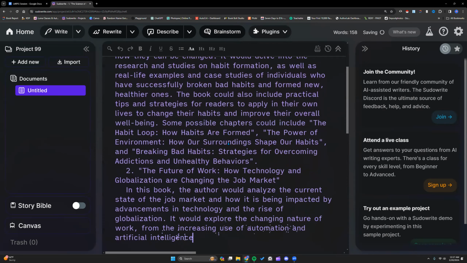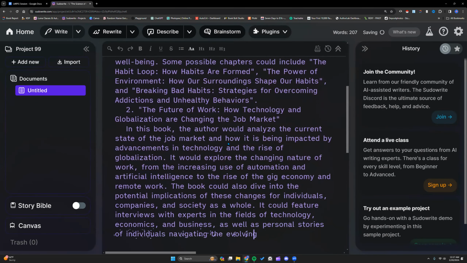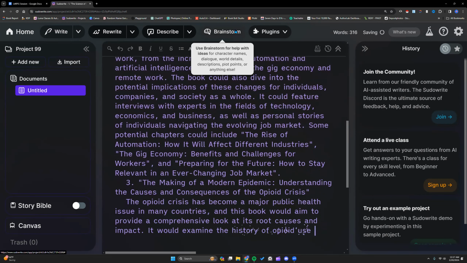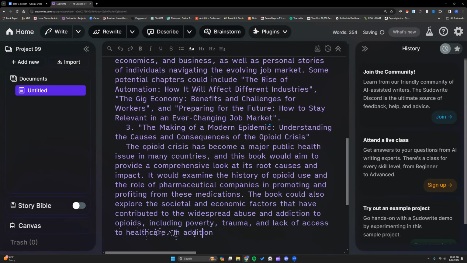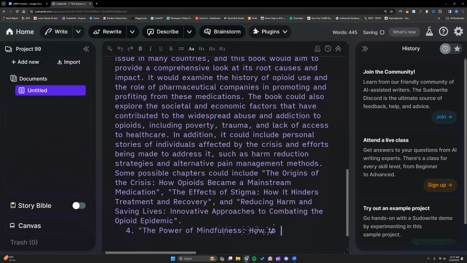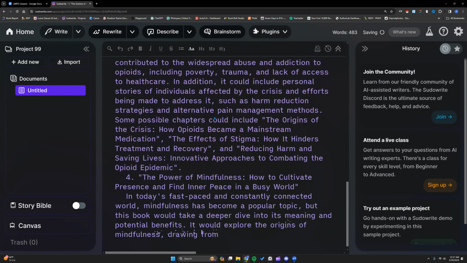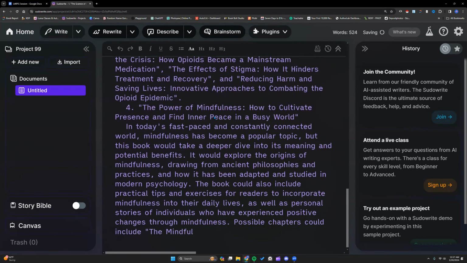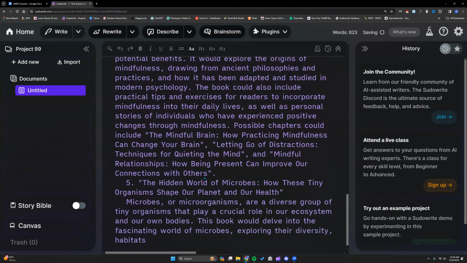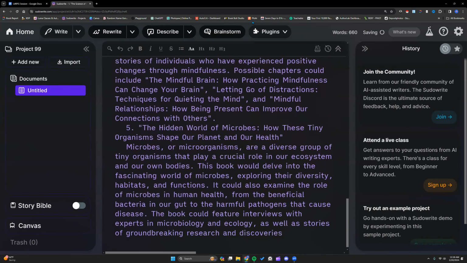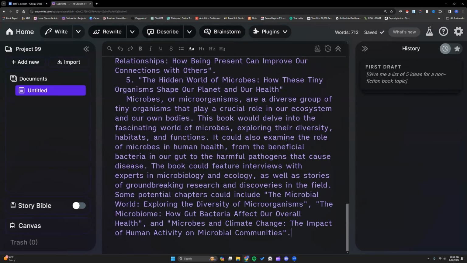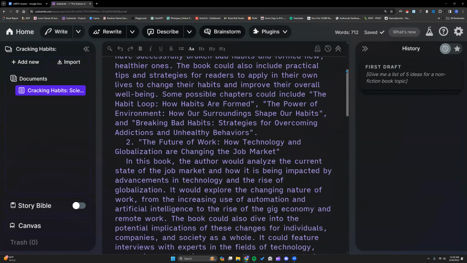Oh, but lengthy. I like that. Now, the main difference between Brainstorm, which we're going to use next, and First Draft, which this is right here, is that, as you can see, First Draft's output can get very lengthy. Brainstorm is going to give a smaller list of things. So if you want something detailed, First Draft is what you want. Brainstorm is not the one you're going to want to use. But you could also get started with something in Brainstorm and then come here to First Draft and expand on things. This is what it gave us.